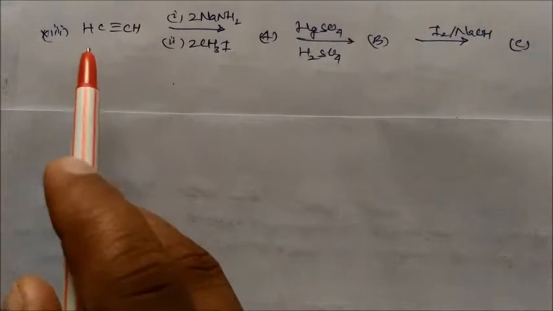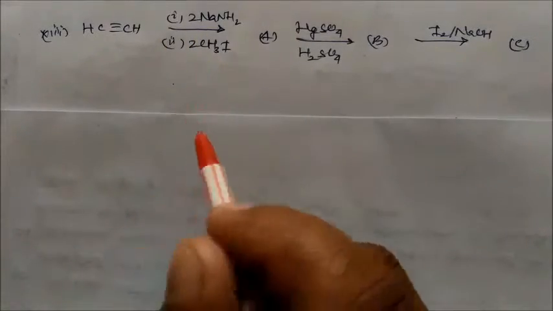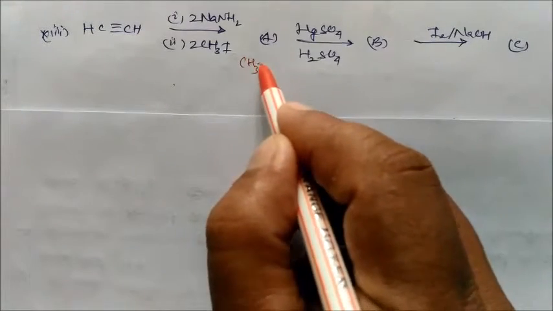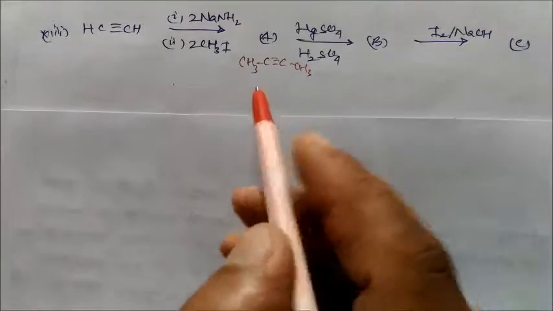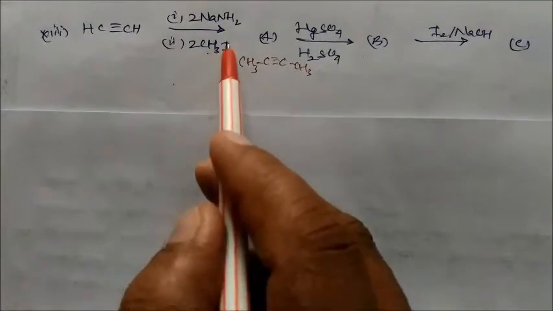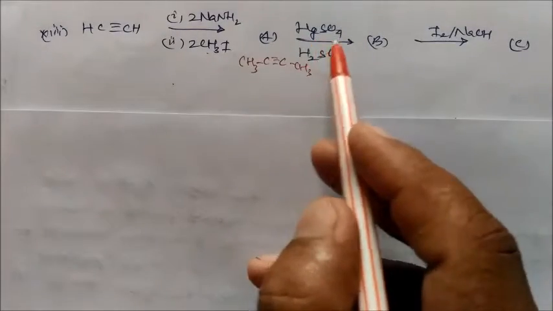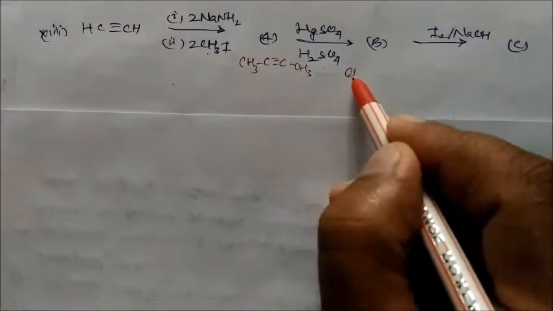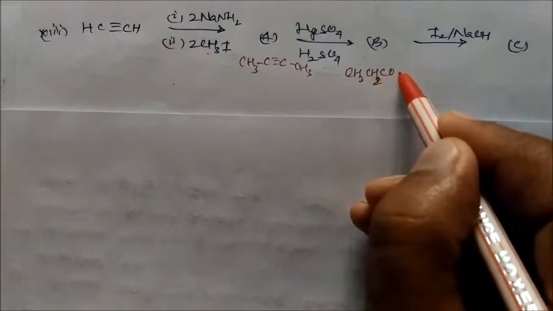So acetylene is reacting with sodamide and methyl iodide. So this will give you your CH3 C≡C CH3. So this reaction will take place. CH3I will react with this compound. Again Hg sulfate, mercuric sulfate in H2SO4. So this will convert into your CH3CH2 and COCH3.